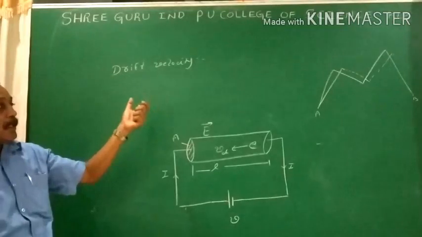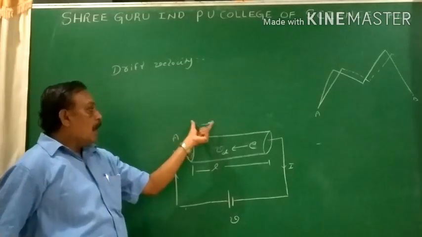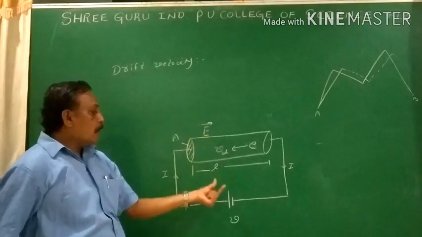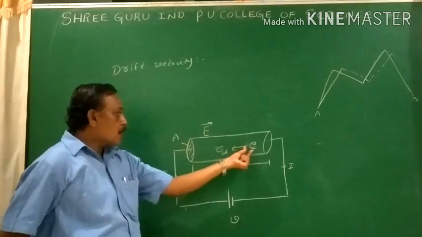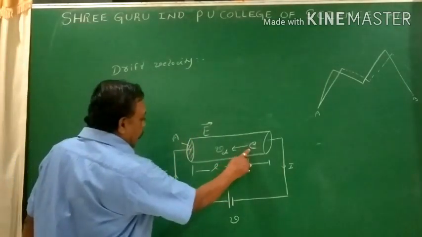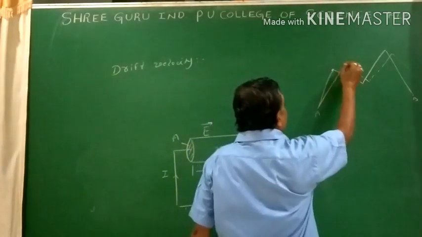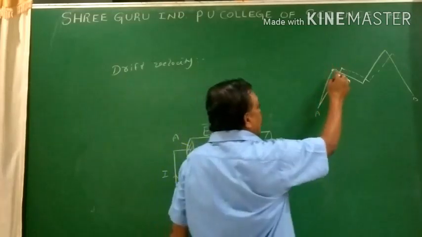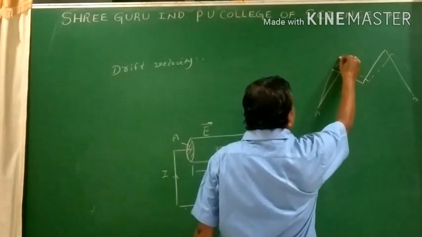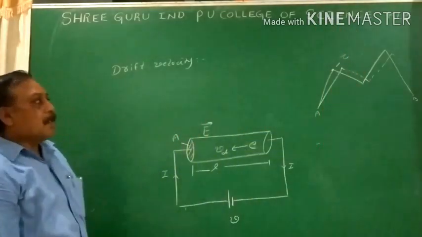There is a large difference between the average velocity of the electrons before application of the electric field, and the drift velocity acquired by the electrons by the application of the electric field. So I want to calculate the drift velocity of the electrons during the motion under the influence of the electric field. When the electrons are in motion with drift velocity Vd, they are colliding with the atoms inside the conductor. Due to the successive collisions between the atoms of the lattice, there is a small time interval in which the electrons get relaxed. That time is called relaxation time, represented by tau.